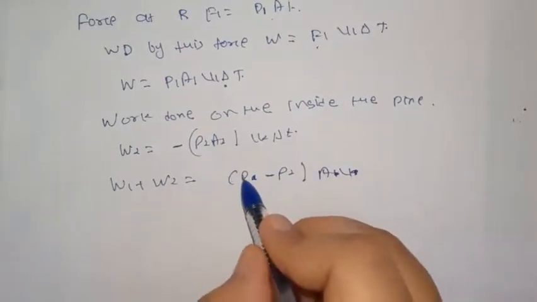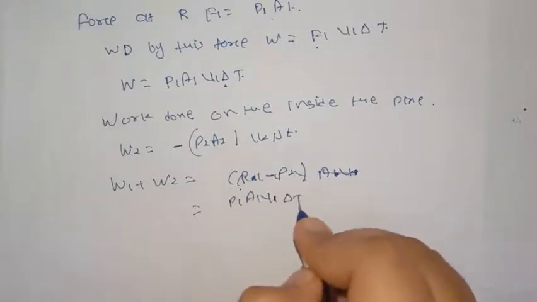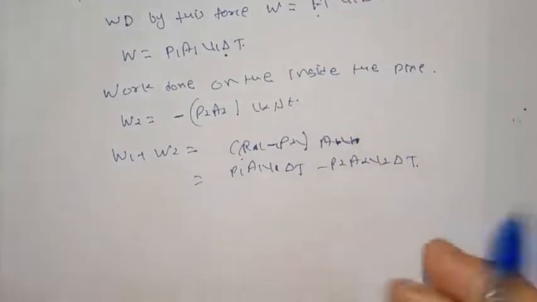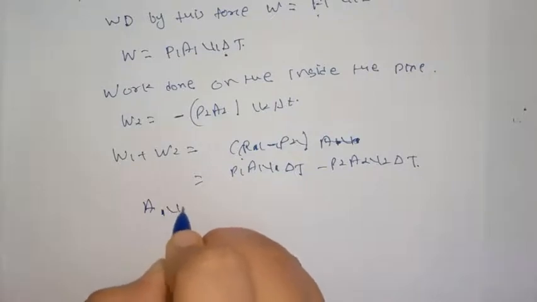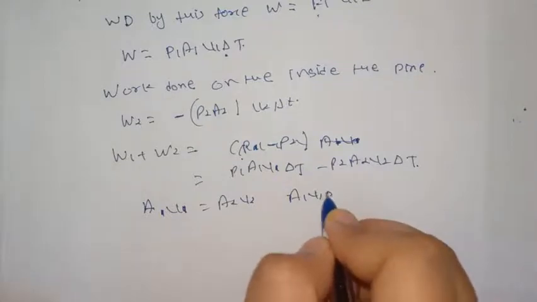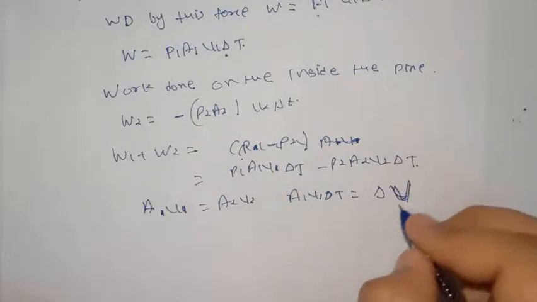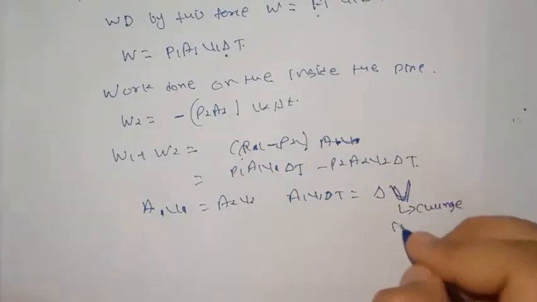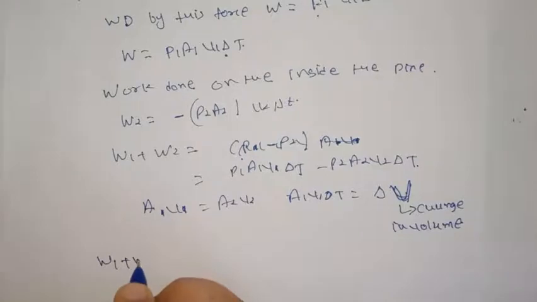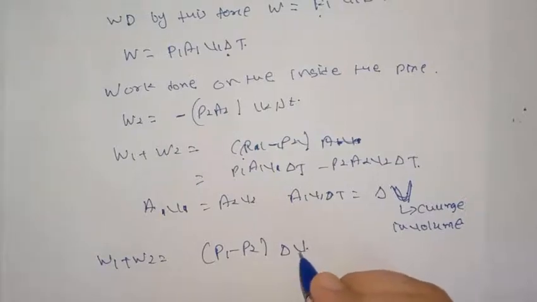Let us write whole terms. It will be P1 A1 v1 delta t minus P2 A2 v2 delta t. But from the equation of continuity, A1 v1 is equal to A2 v2. So A1 v1 delta t, let's say, is equal to delta V, the change in volume. So we can write W1 plus W2 is equal to P1 minus P2 into delta V.